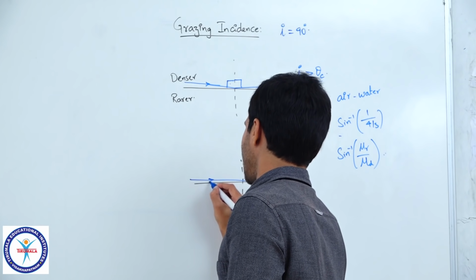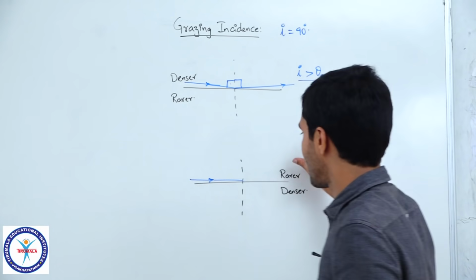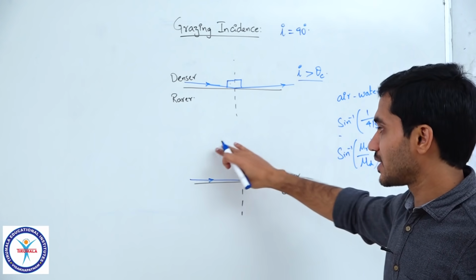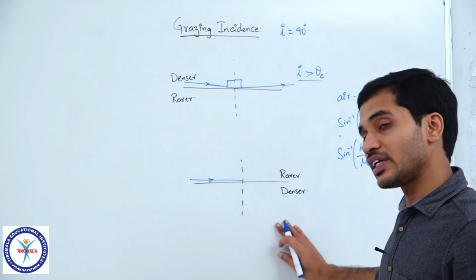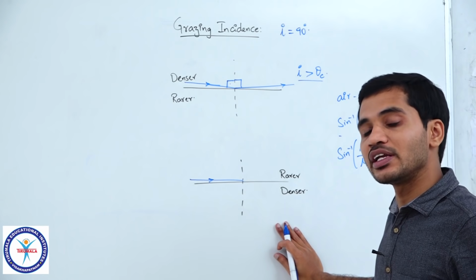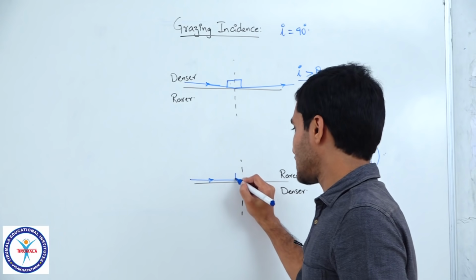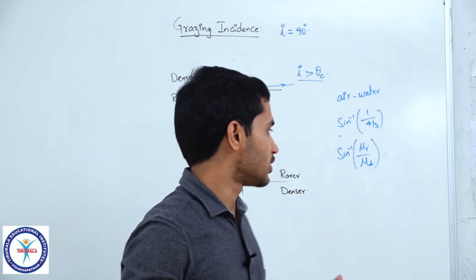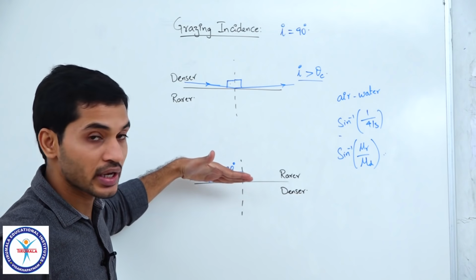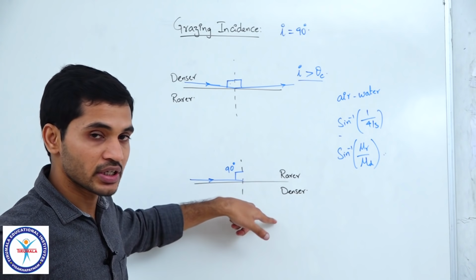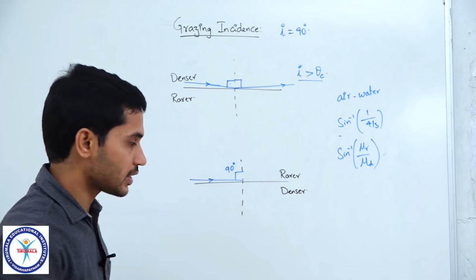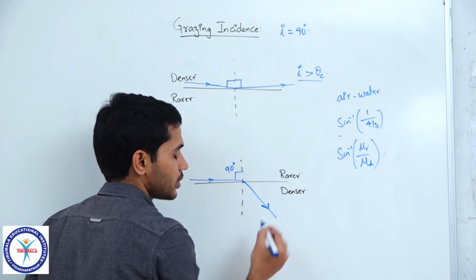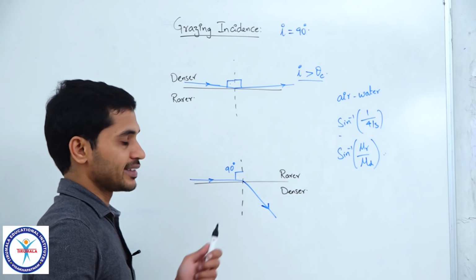Now, once again let us consider a grazing incidence. This time the light ray is incident in a grazing manner from rarer medium. Now, you know that whenever light is incident from a rarer medium, it will definitely refract into denser medium. So, this angle here is 90 degrees. Once this light ray enters into denser medium, it bends towards the normal, correct. So, this light ray bends towards the normal and it enters the denser medium.